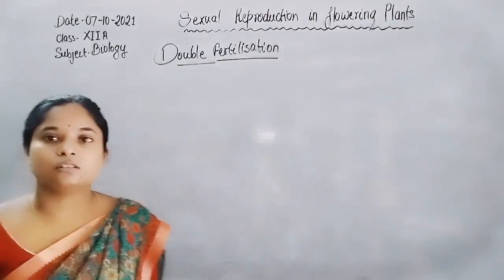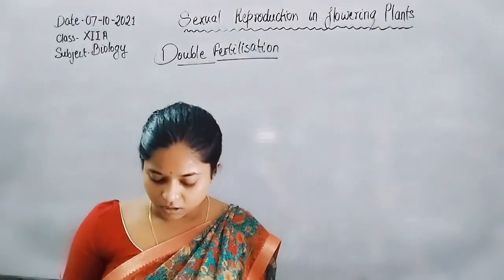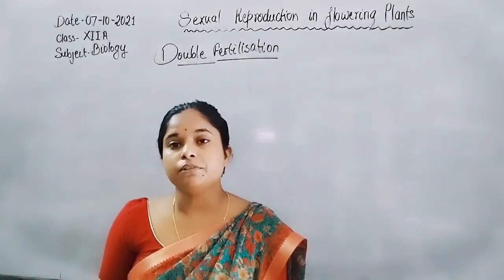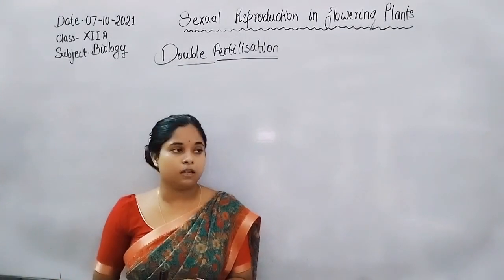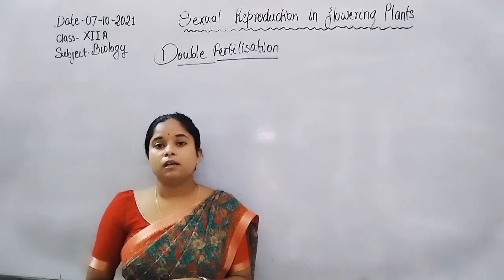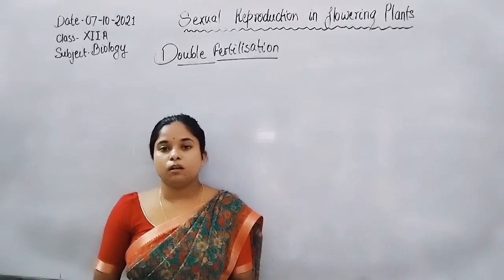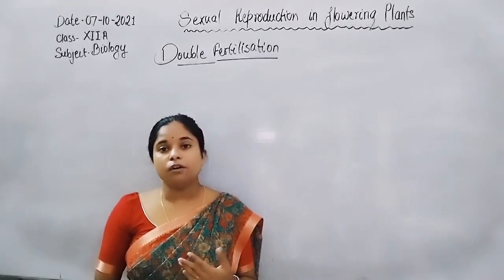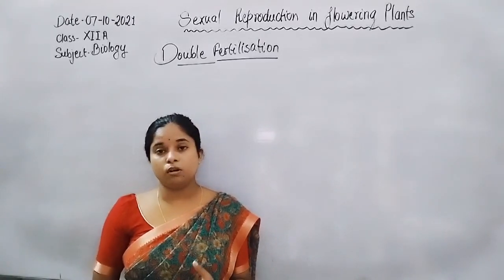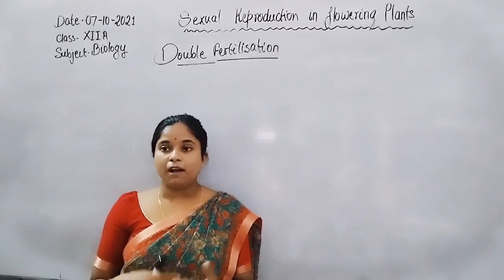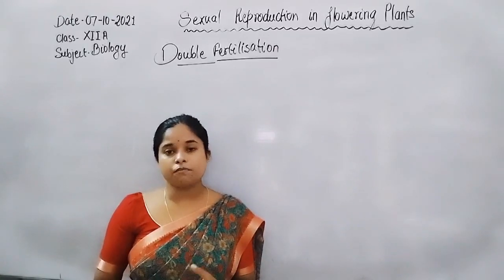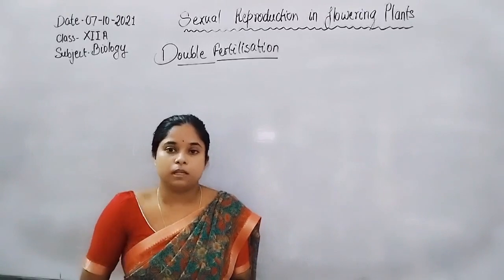Double fertilization. In double fertilization, two-time fertilization takes place in the angiosperm flower, in the flower of a plant. So, how does double fertilization take place, or actually, why? Another point is why double fertilization takes place in a plant.